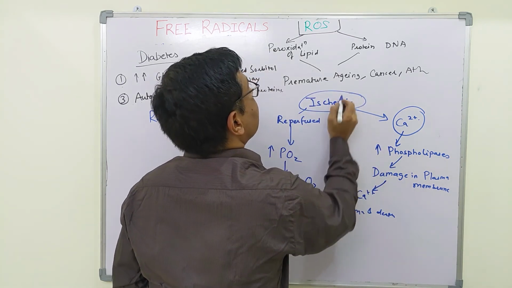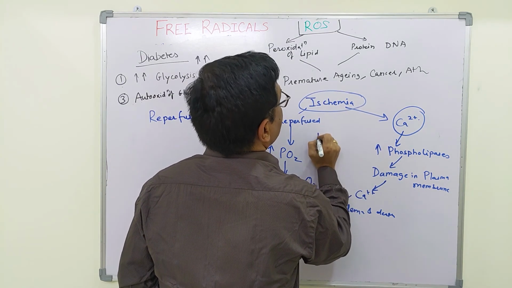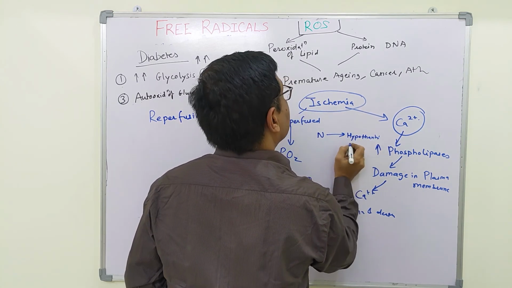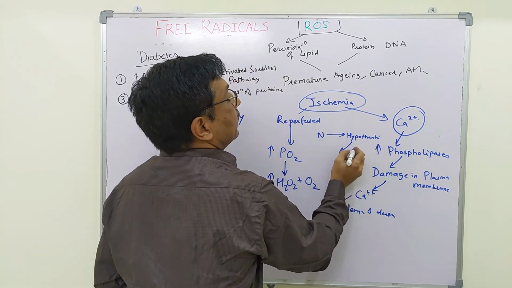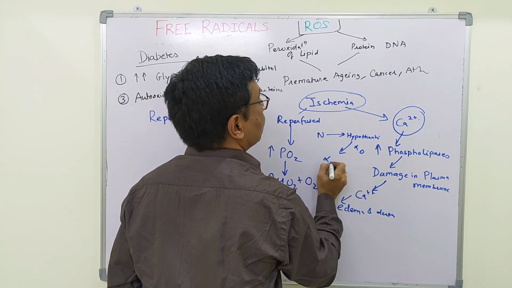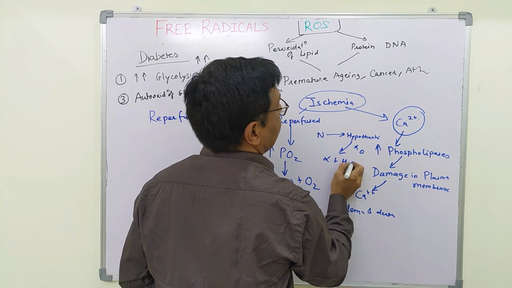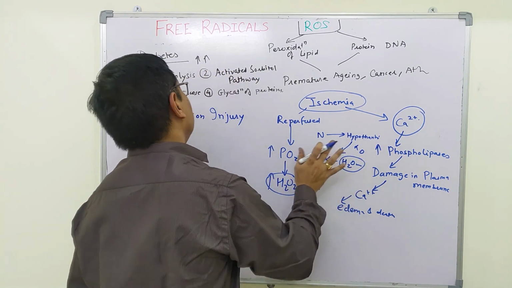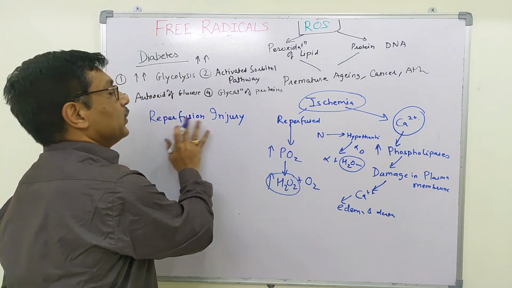Also, during ischemia, nitrogenous bases are converted into hypoxanthine. When reperfused, xanthine oxidase acts on it, and there occurs formation of xanthine along with H2O2. All these lead to an increased oxidative state and reperfusion injury.